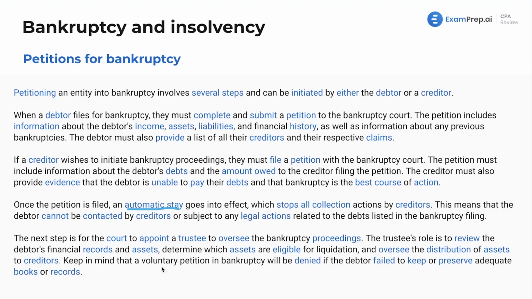Keep in mind that a voluntary petition in bankruptcy will be denied if the debtor failed to keep or preserve adequate books or records. That's just another note that you could see on a multiple choice question. Make sure you're keeping good books and records. If we have no idea what assets you have as the debtor, then it's kind of like, all right, this is a little suspicious. What's going on here?